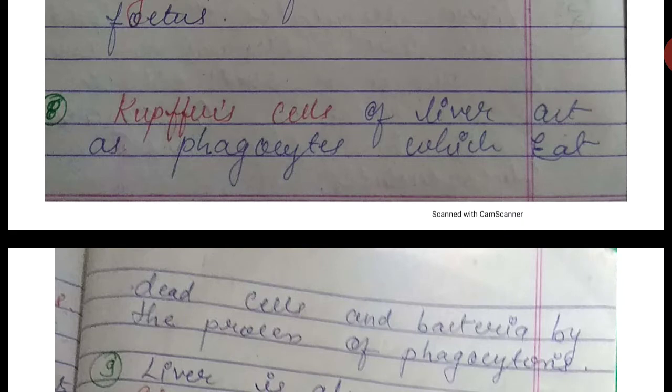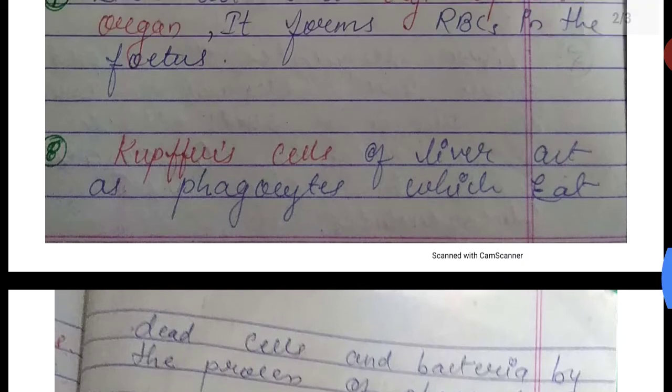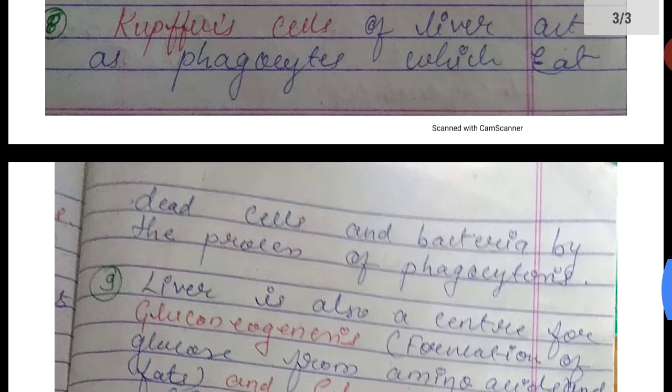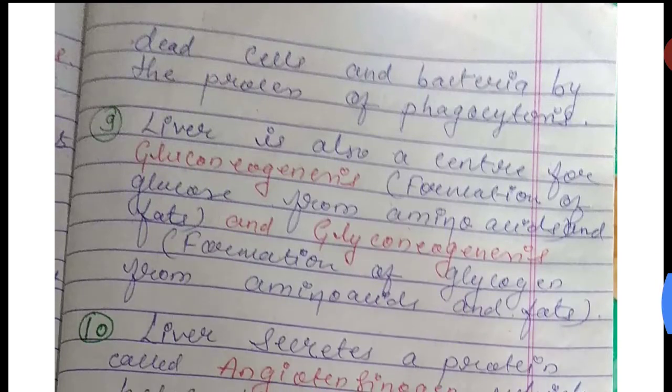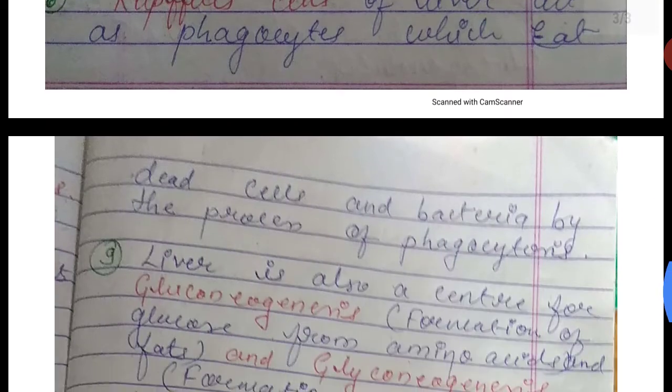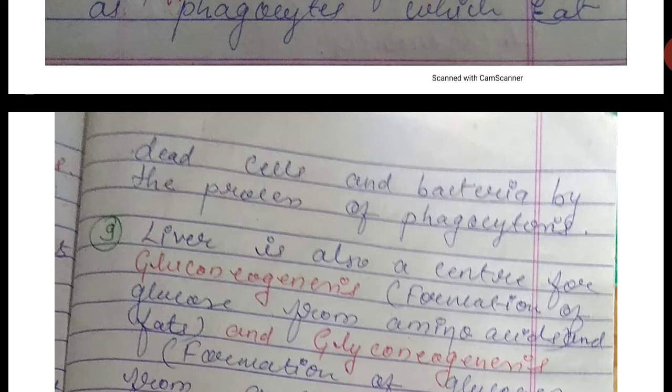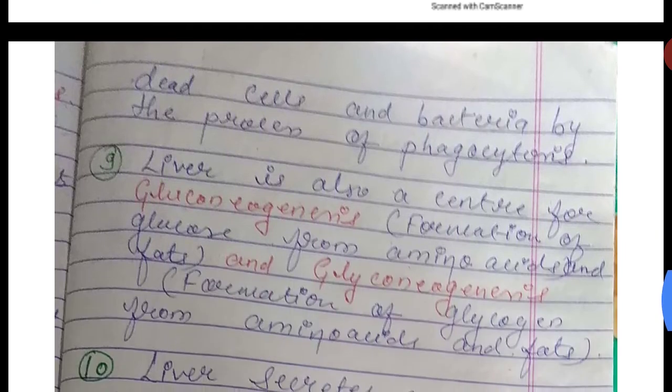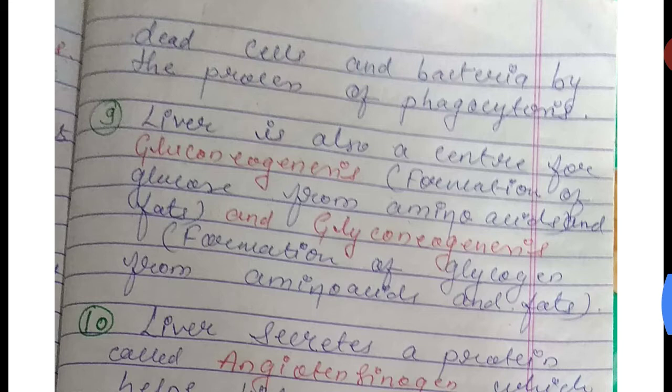Next function of the liver: Kupffer cells of the liver act as phagocytes which eat dead cells and bacteria by the process of phagocytosis. These Kupffer cells engulf dead cells and foreign materials like bacteria by phagocytosis and protect the liver from bacterial infections.